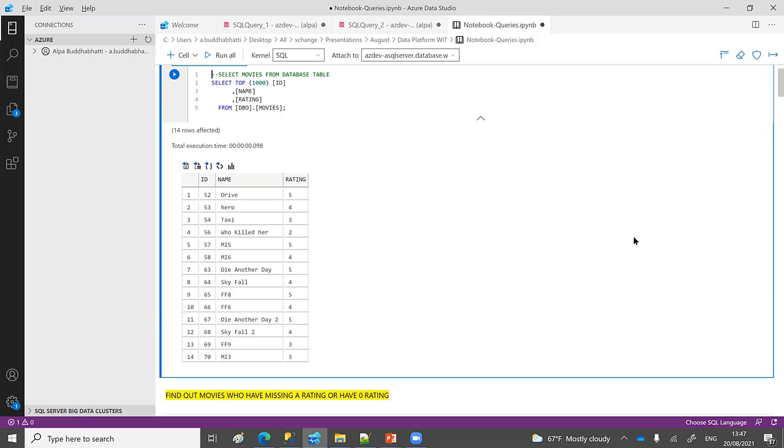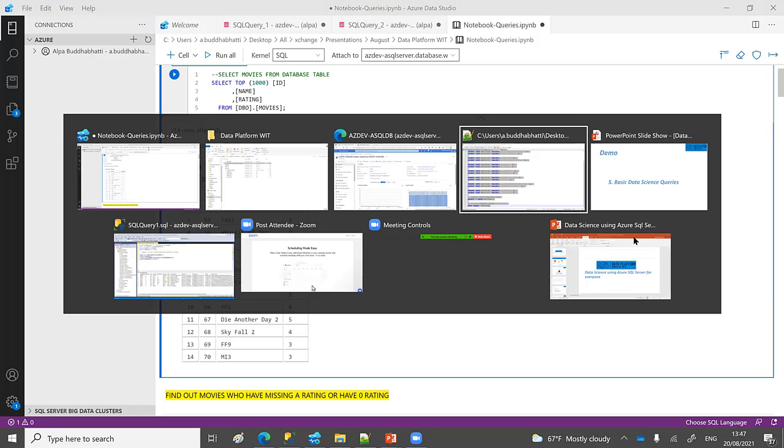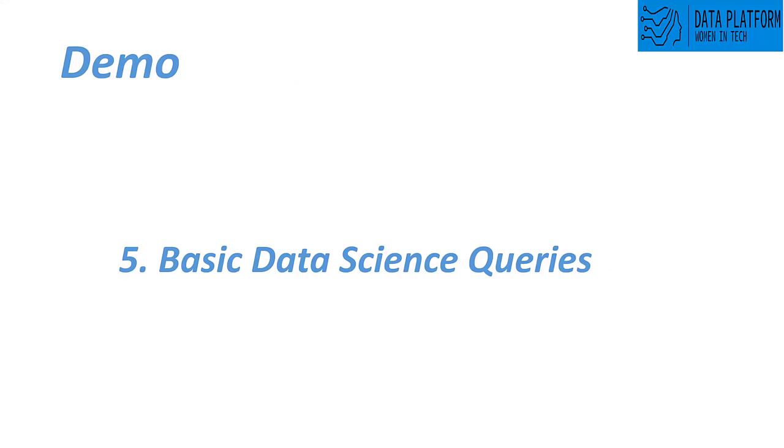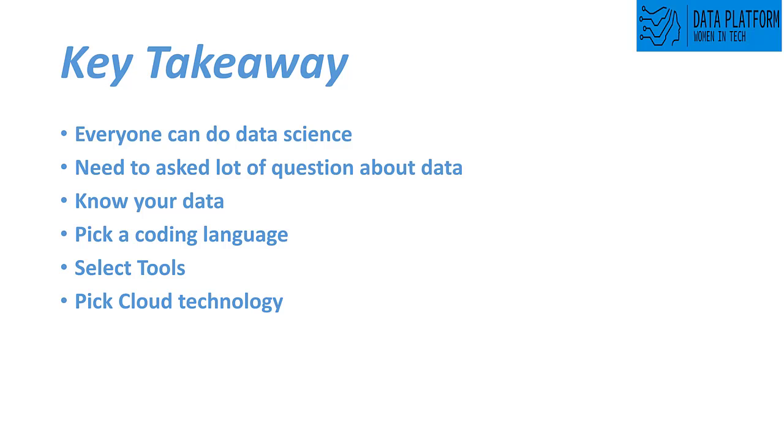So with that, let's move into the slides. I think I've finished the demo. Now the key takeaways for this session. The first is that data science is for everyone, and everyone can do data science. Anyone who has handled data in Excel, understood their data, and visualized it in a chart is doing a lower-level data science job. So that means you are doing a data science job.